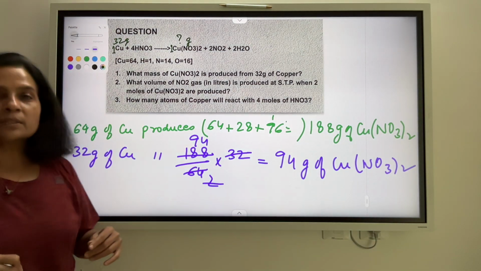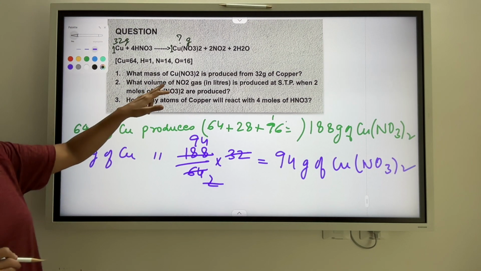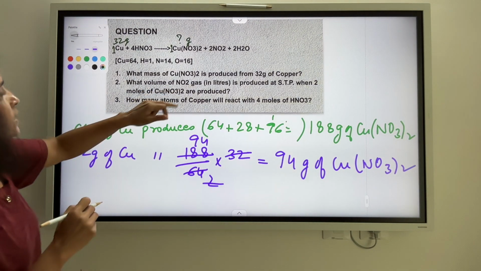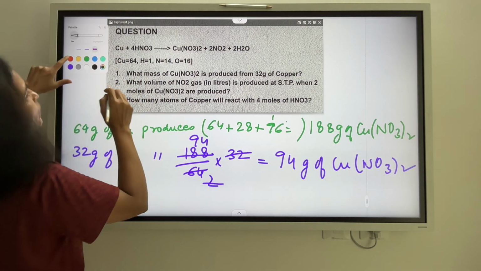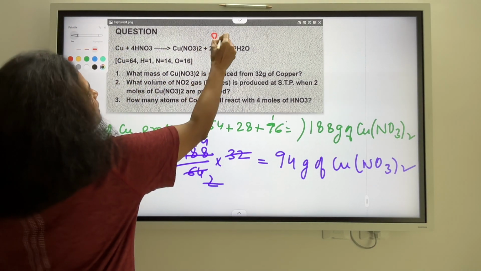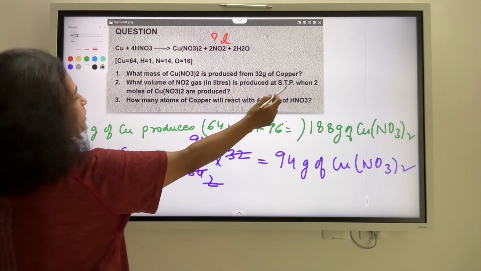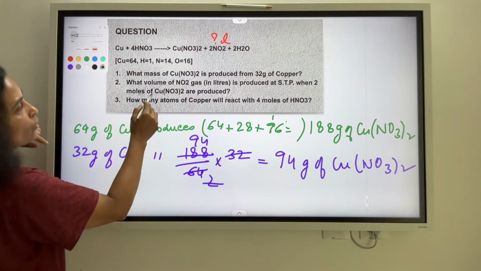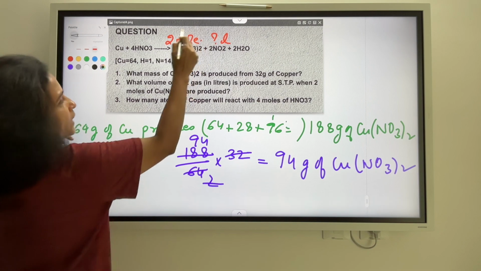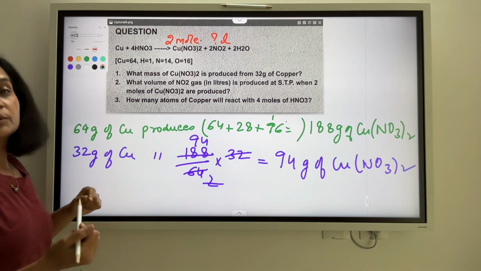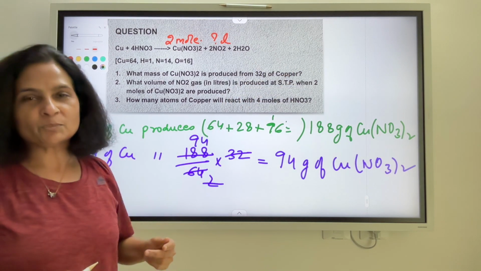अब let us look at the second part of the question. What volume of nitrogen dioxide gas? So we are looking at what volume of nitrogen dioxide gas will be produced at STP when 2 moles of copper nitrate. So when this is 2 moles of copper nitrate is being produced. So how many in liters of NO2 is being produced?